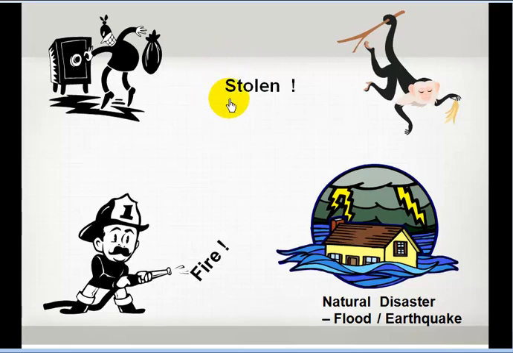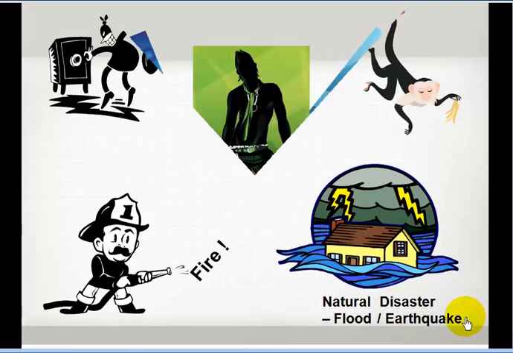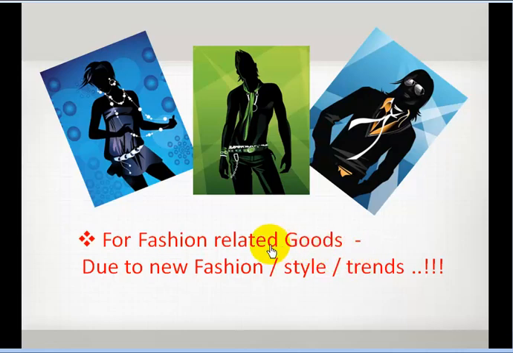Again, your goods might be stolen. Monkeys might come and eat up all your bananas from your warehouse. Fire might destroy your warehouse. Natural disasters like flood and earthquake might destroy your warehouse. In that case, all your goods will be lost and you will need to write them off from your financial statements. Again, new fashions might come up. If you are dealing in fashion accessories, then new fashions, new styles, new trends, new brands with better fashions will really make your product obsolete. So you will need to write them off.